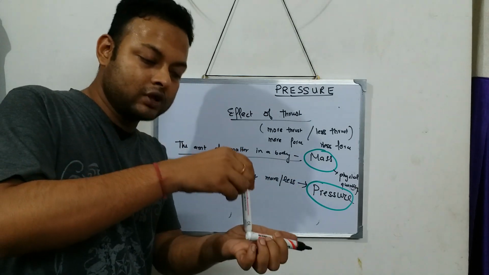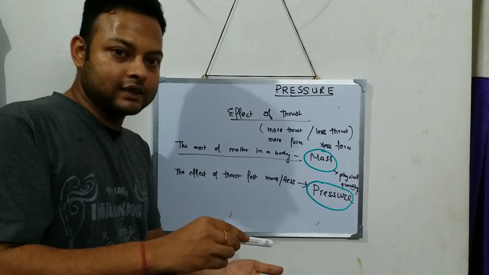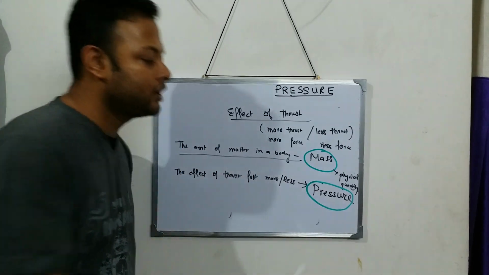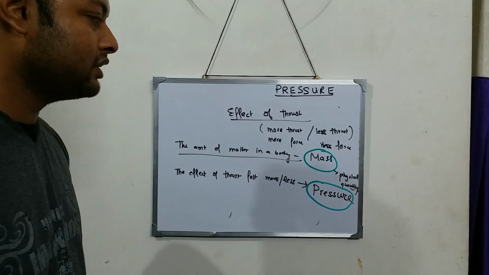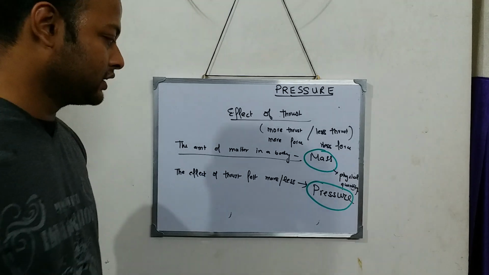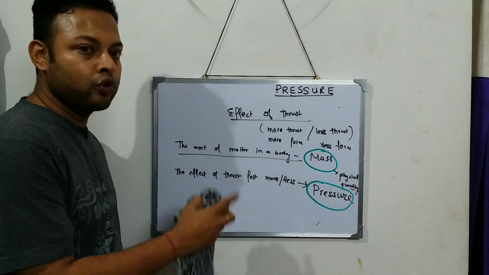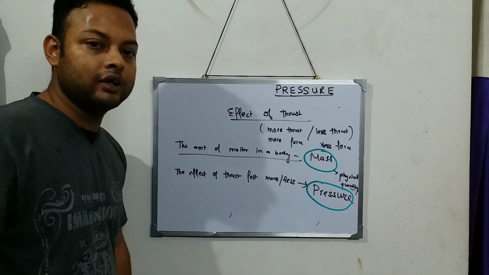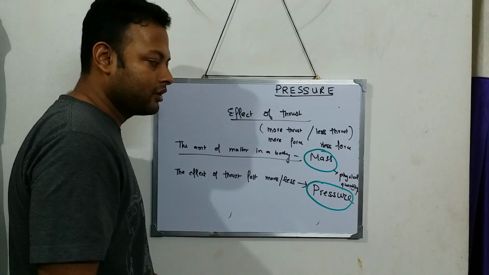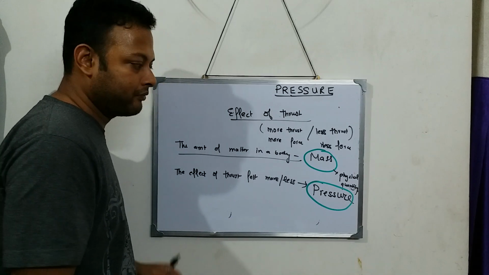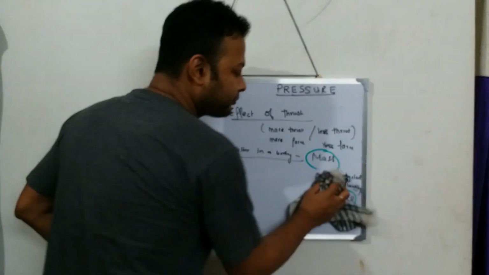If the effect of force is more or less, we define that by a physical quantity called pressure. I think by this, we understand what pressure is, so we can move on to pressure. So the effect of thrust, more or less, can be determined by a physical quantity known as pressure.